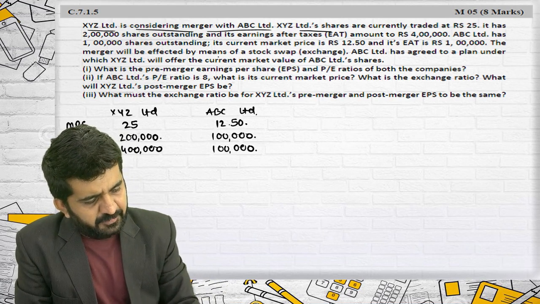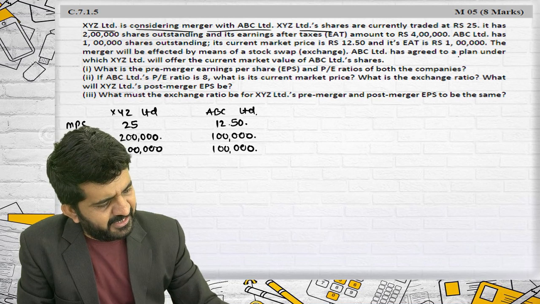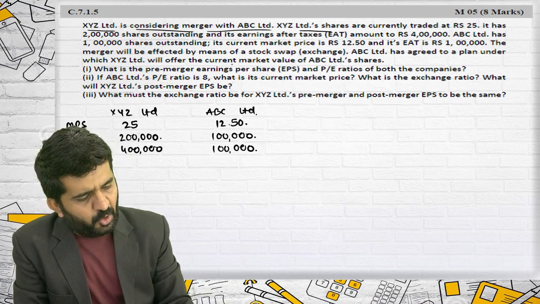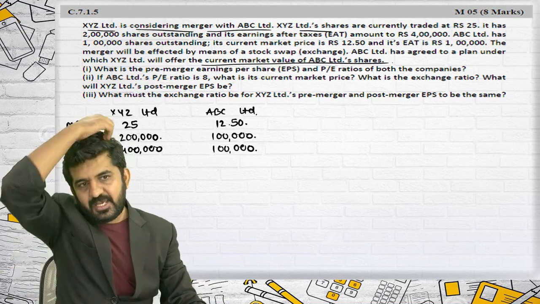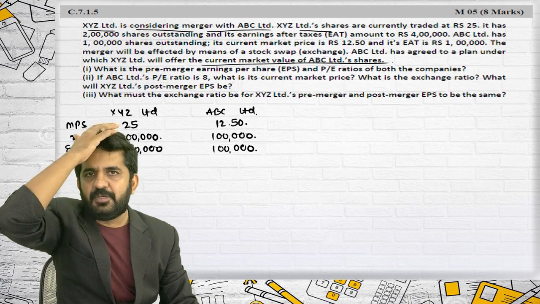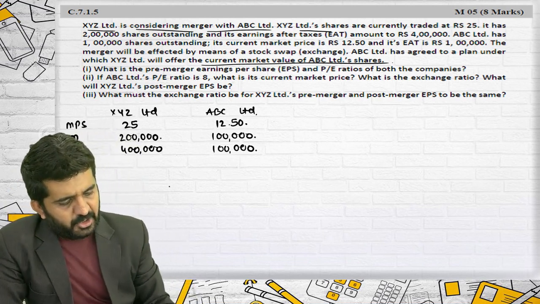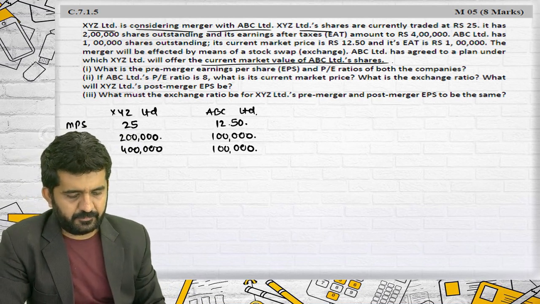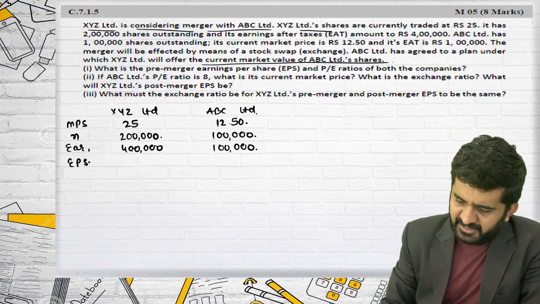The merger will be effected by means of a stock exchange. ABC Limited has agreed to a plan under which XYZ Limited will offer a current market value of ABC Limited shares. That is, the exchange ratio will be based upon market value or market price of share. Is it alright? So I can find out EPS easily.